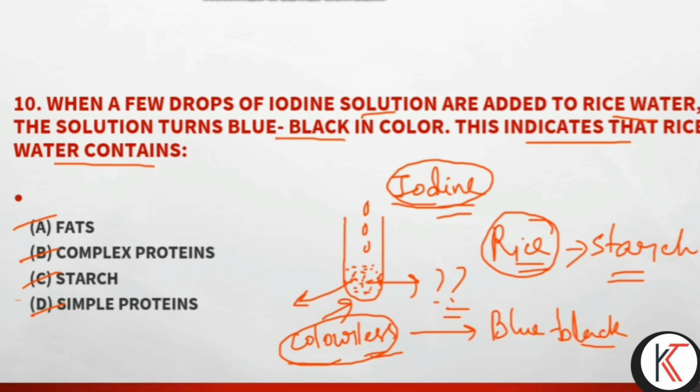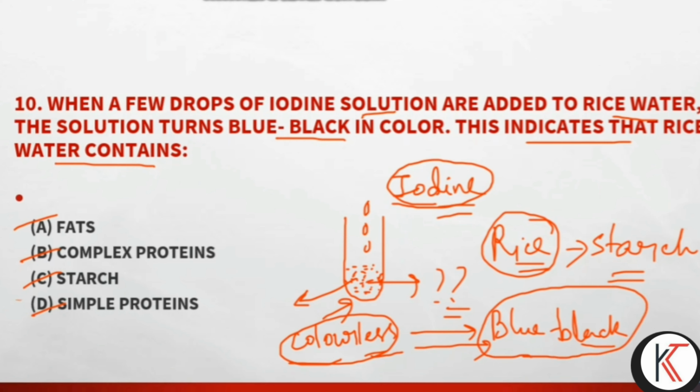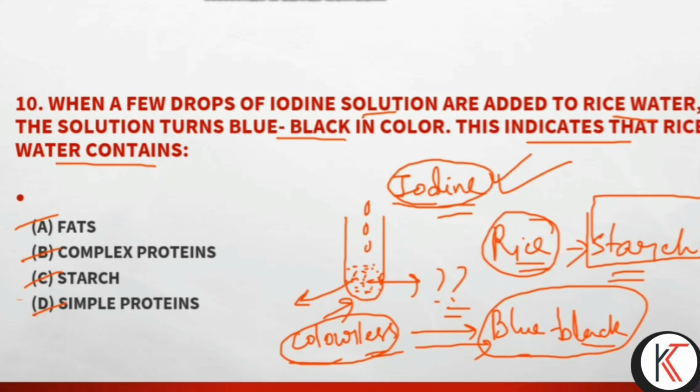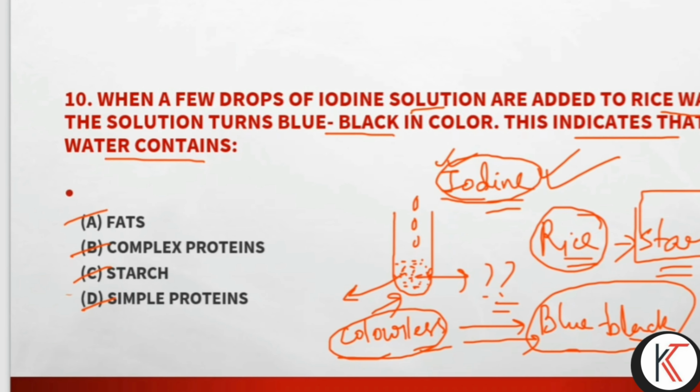If it changes to blue black by adding the iodine solution, then it is proved that starch is present. So for testing carbohydrate, we can use iodine solution.